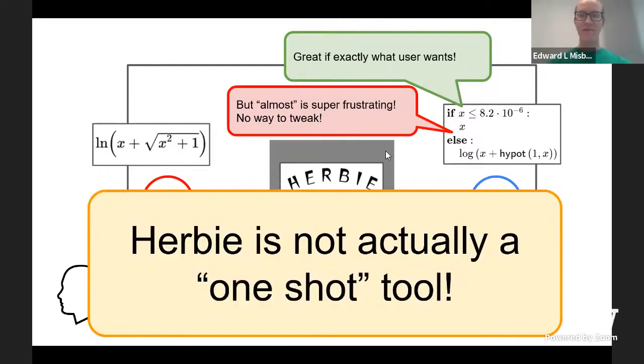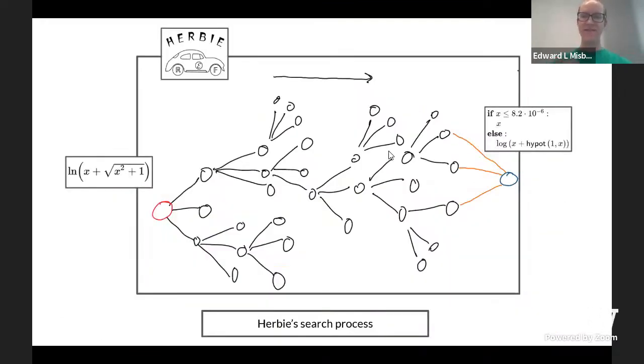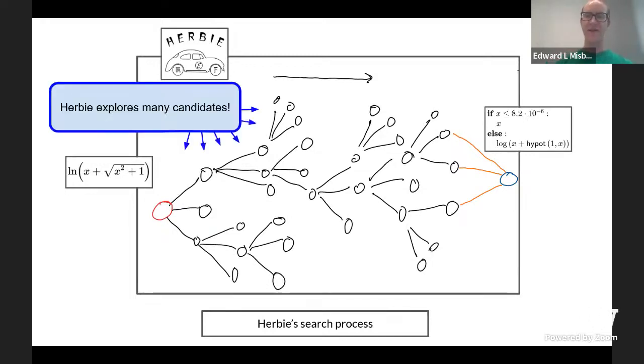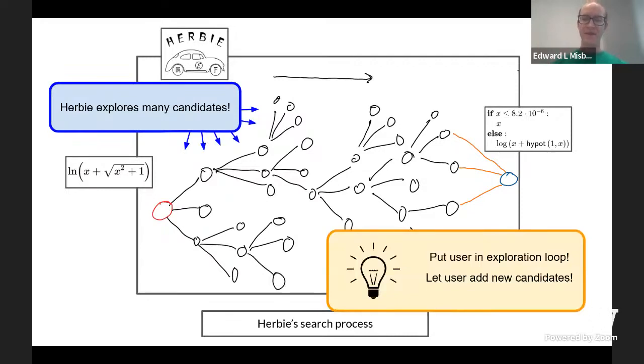And the answer is no, because Herbie is not actually a one-shot tool. The truth is, under the hood, Herbie is essentially doing a graph search, where the nodes are expressions and edges are rewritings allowed by rewriting rules. From Herbie's perspective, there are many possible options. So it would be great if, by being a little bit less automated, we could give the user the same view of the problem.